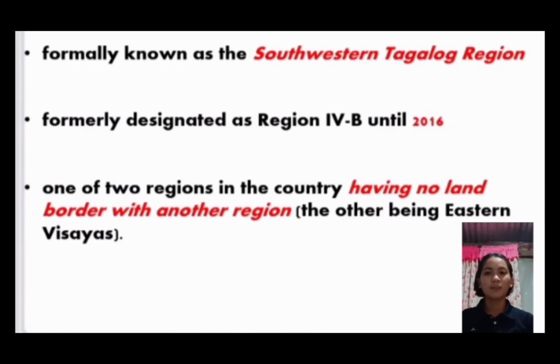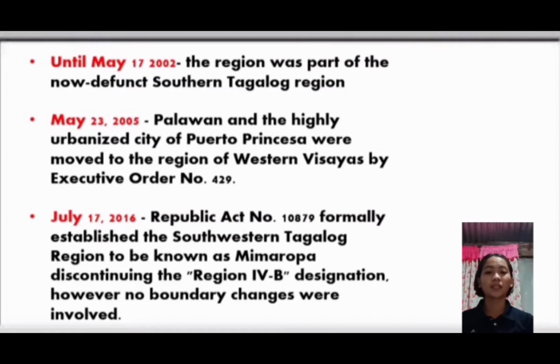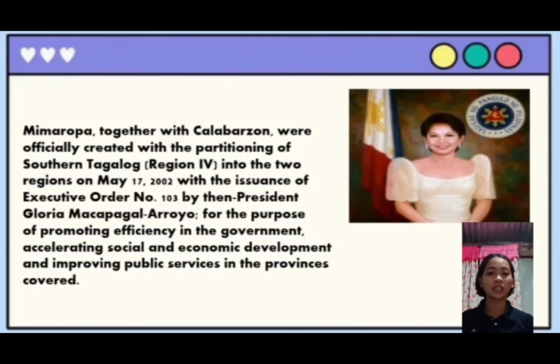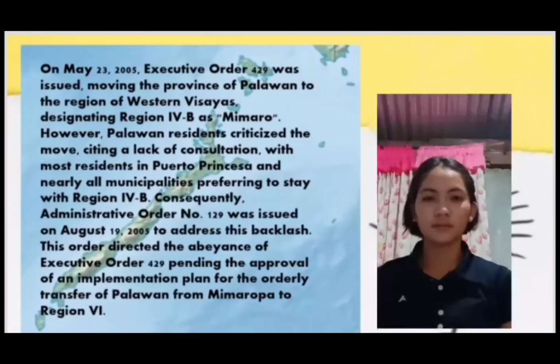In addition, Mimaropa, together with Calabarzon, were officially created with the partitioning of Southern Tagalog into two regions on May 17, 2002, with the issuance of Executive Order No. 103 by then President Gloria Macapagal Arroyo for the purpose of promoting efficiency in the government, accelerating social and economic development, and improving public services in the provinces covered.